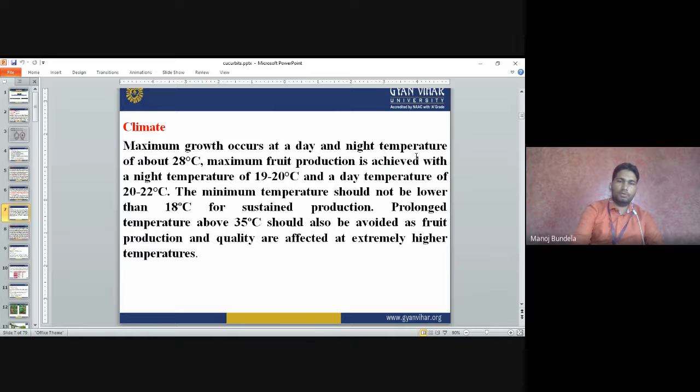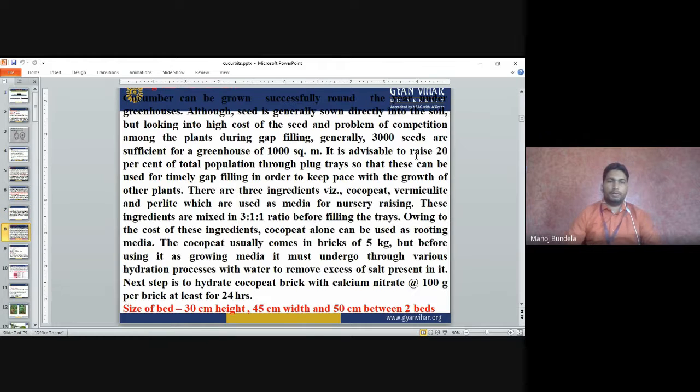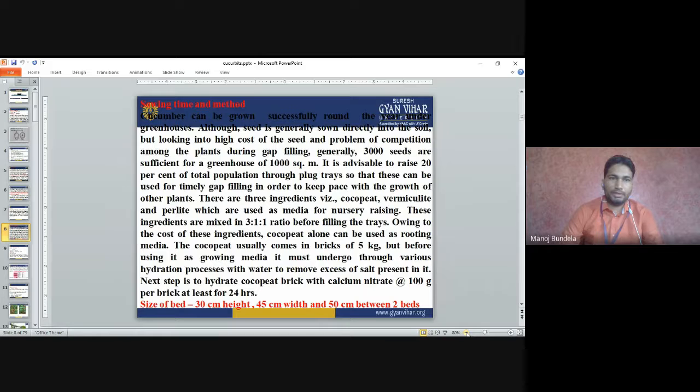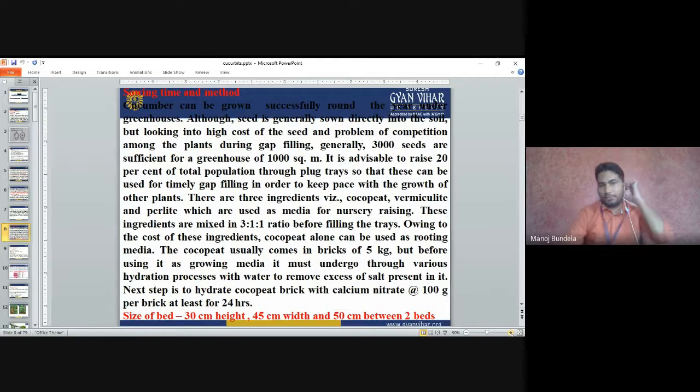So this is all about the effect of temperature. Cucumber can be grown successfully round the year, meaning the complete year. Sowing time and method: cucumber can be grown successfully in the greenhouse throughout the year.